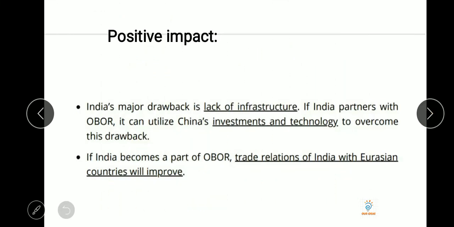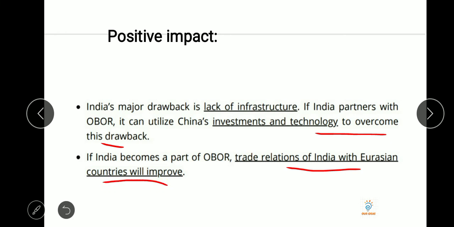But if you want to see something in the positive, you can mention that India's major drawback is lack of infrastructure. If India partners with OBOR, it can utilize China's investment and technology, but that is hardly possible, because China's policy is expansion and India doesn't agree with that. And if India becomes a part of it, our trade relations with the Eurasian countries will improve.